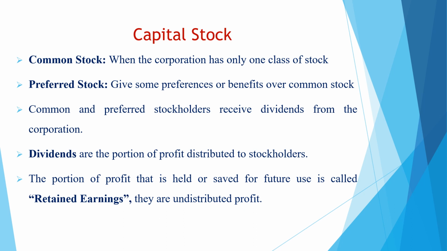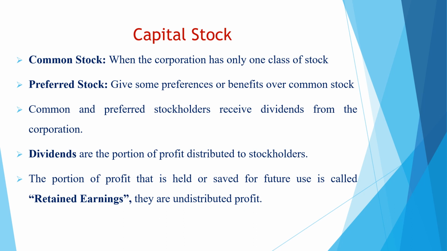So what is the difference between common stock and preferred stock? When the corporation has only one class of stock, this is the common stock. But the corporations may issue another type of stock, which is preferred stock.